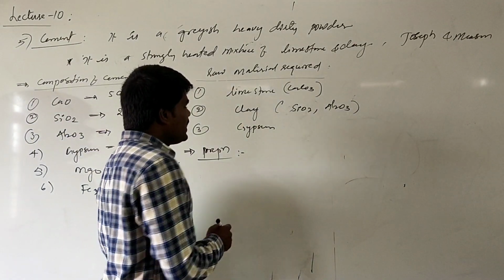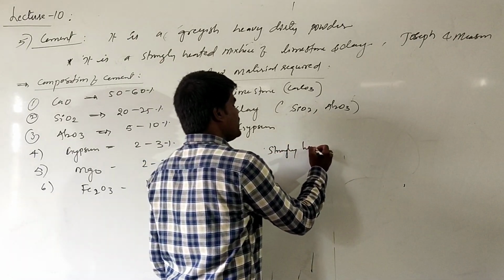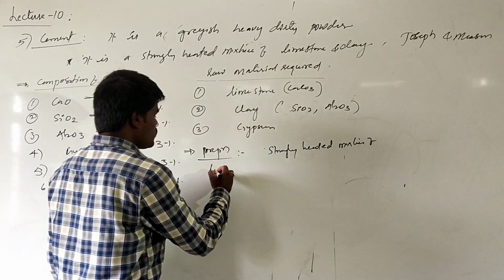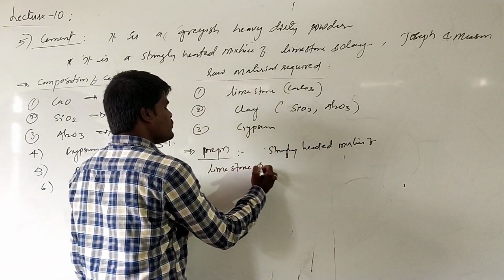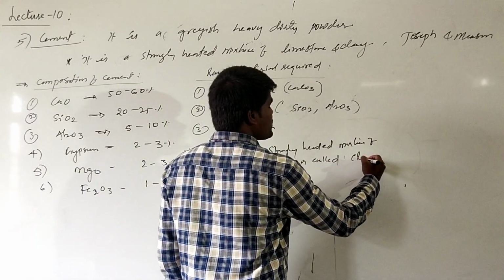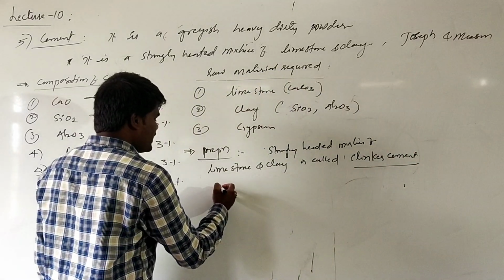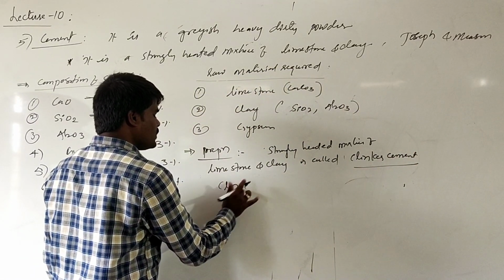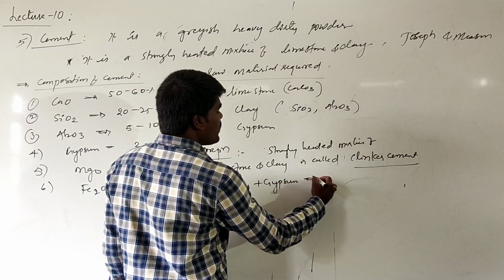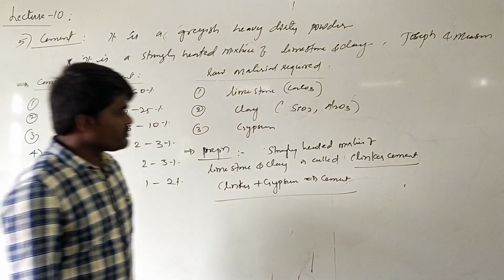This strongly heated mixture of limestone and clay is called clinker cement. When this clinker cement is added to gypsum, it forms cement. This is the manufacturing method of cement.